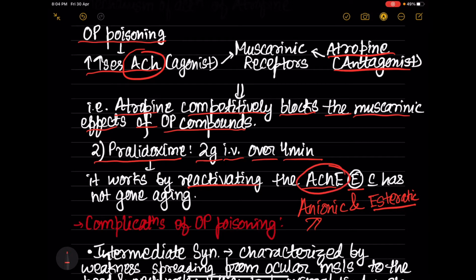So early administration of oximes, that is pralidoxime, is necessary before the phosphorylated enzyme gets aged. So before the phosphorylated enzyme is getting aged, we have to administer the pralidoxime, and by aging I mean there is loss of the alkyl group of the phosphorylated enzyme.